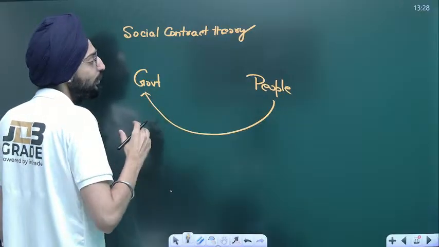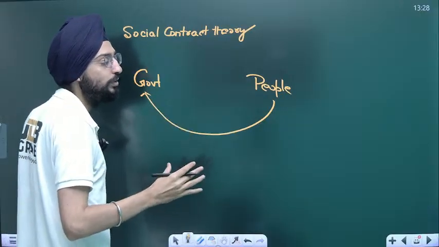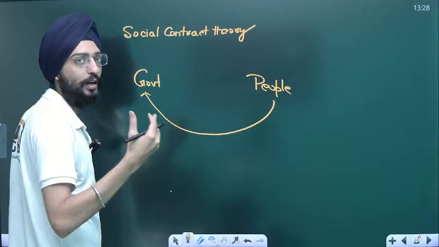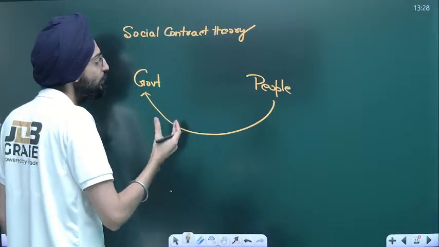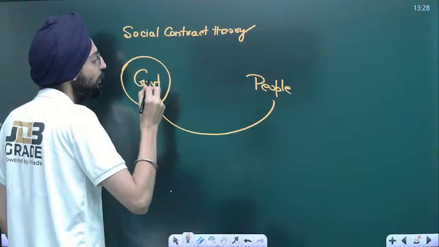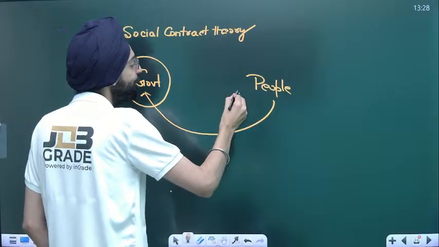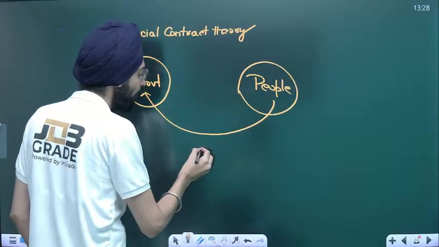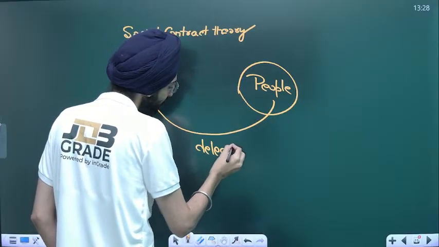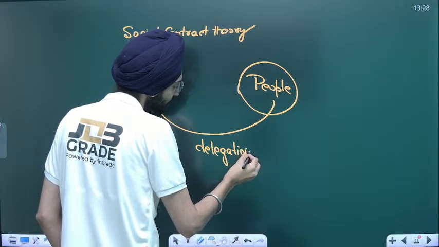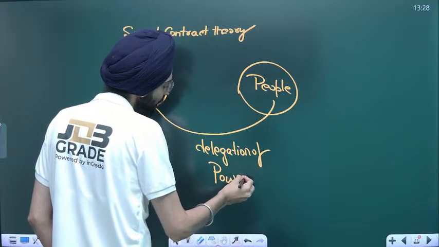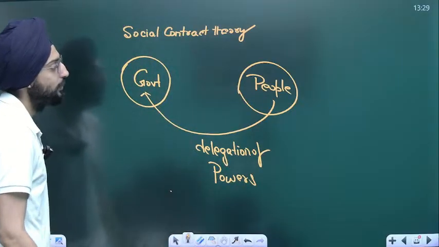They say, look, government, we are busy, we don't have time to run this nation, we have our own set of responsibilities. What the preamble says, that we the people of India, we are giving a certain amount of powers to you to run this nation. And it's a delegation of powers.